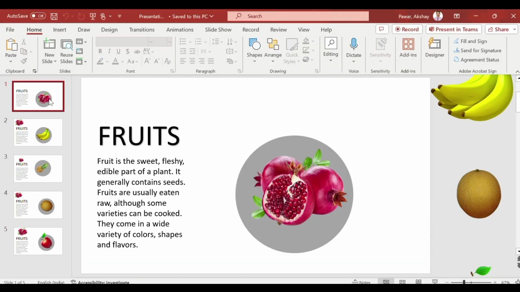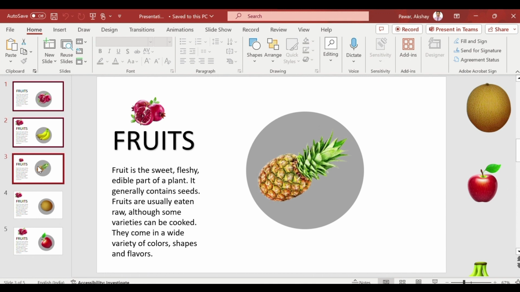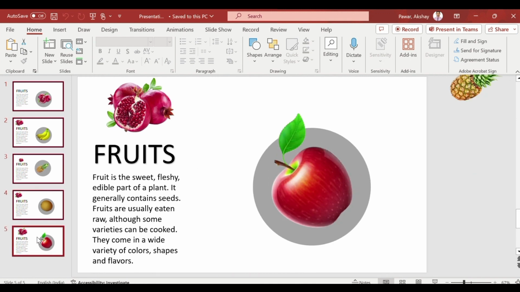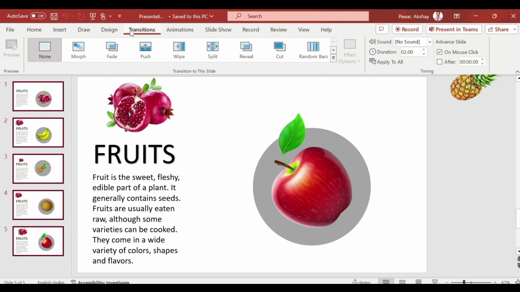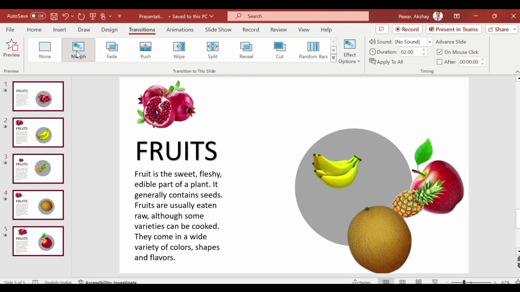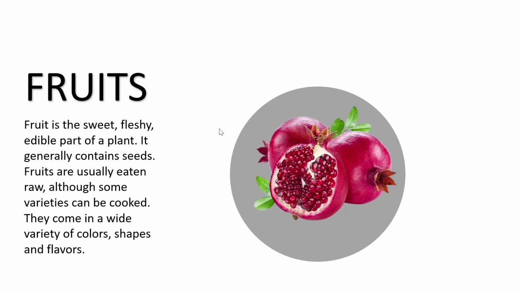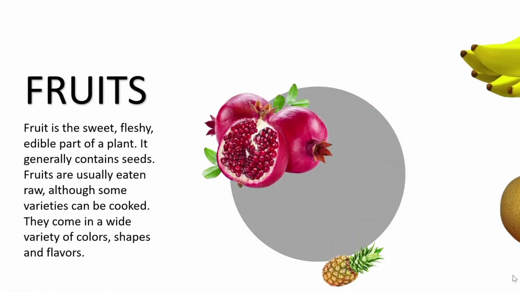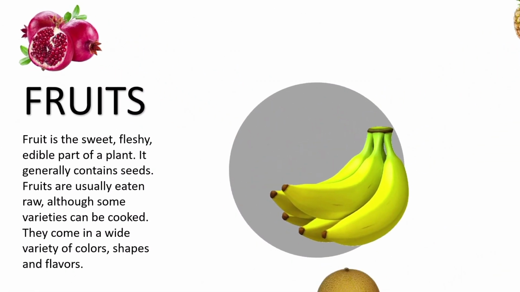Now let me select these 5 slides. Go to Transition and click on More. And watch the slideshow. This is looking beautiful, perfect.